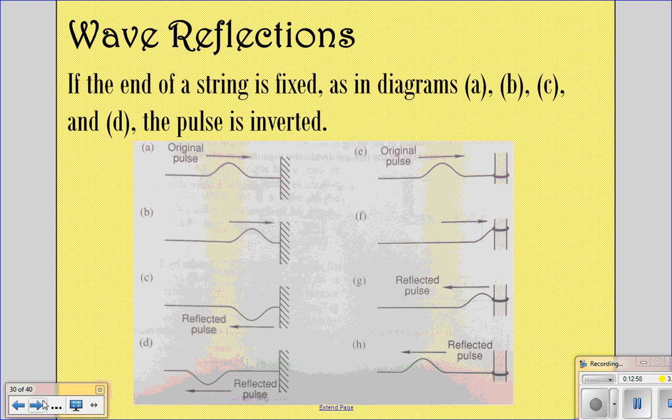If the end of the string is fixed, as in the ones over here on the left, the pulse is going to be inverted. So as it travels closer and closer to the wall, whenever it hits the wall, it's going to rebound and go backwards.